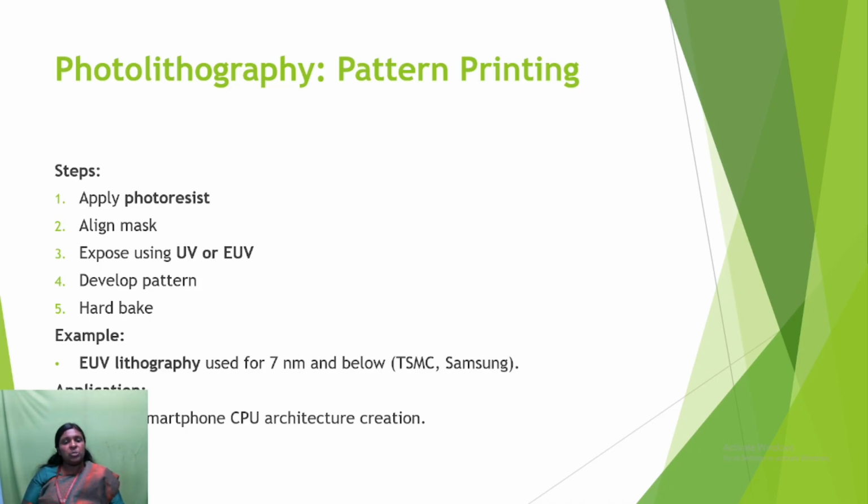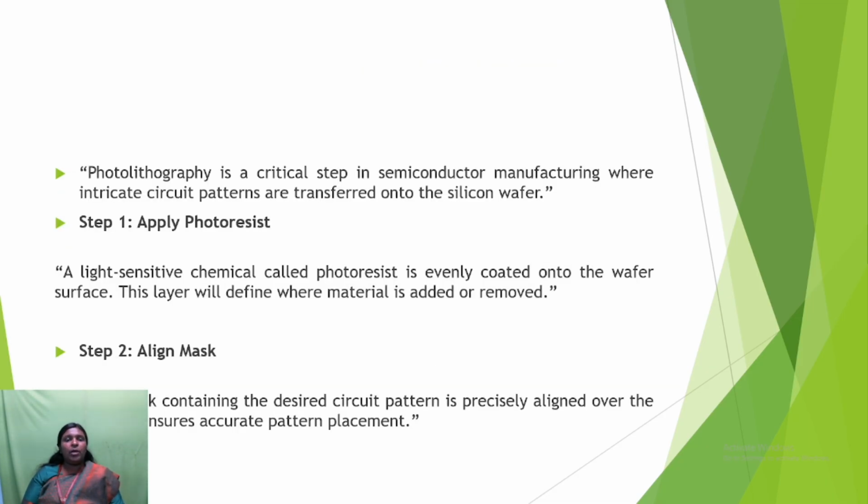EUV lithography is used for 7 nanometer and below. TSMC, Taiwan Semiconductor Manufacturing Company, and Samsung are using this. The applications are enabling smartphone CPU architecture creation. Photolithography is a critical step in semiconductor manufacturing, where intricate circuit patterns are transferred onto the silicon wafer.